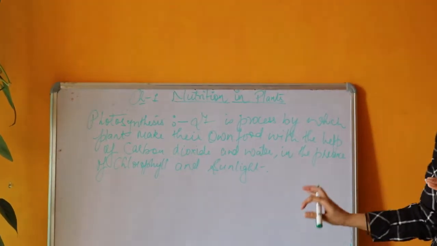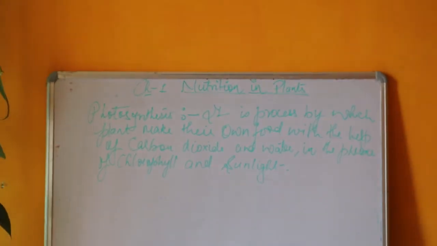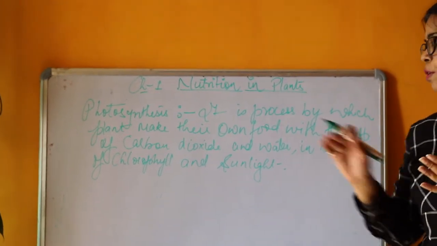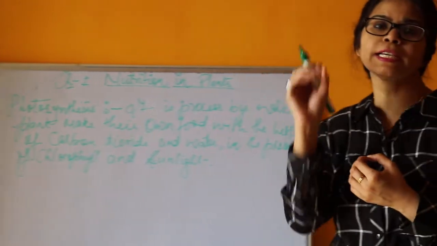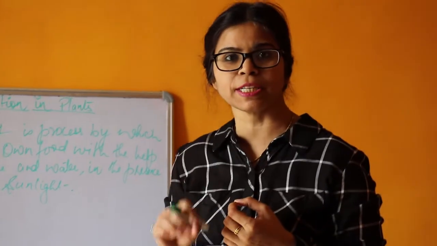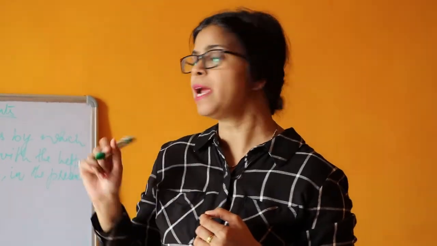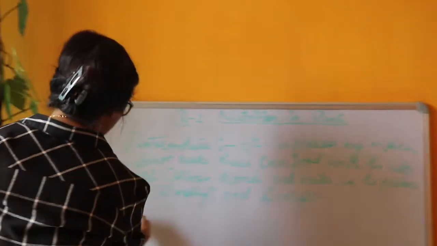Okay, clear? Now we will write the equation of photosynthesis. That is very important. If this question appears in the exam, what is photosynthesis, give a word equation, then if you do not write the proper equation, your marks will be deducted. So we will write a word equation.